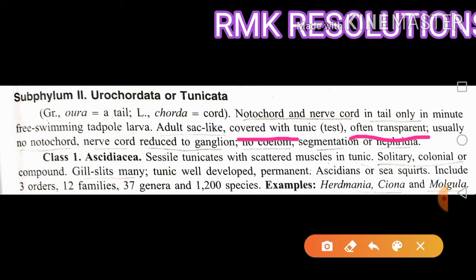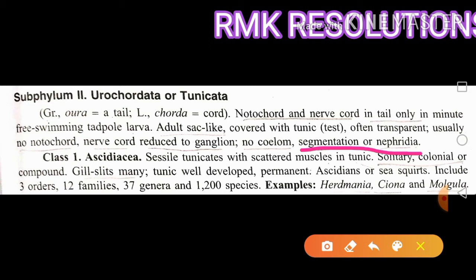In the adult the notochord is usually absent, the nerve cord is also not there, and only a reduced ganglion is present. There is no coelom, no segmentation and no nephridia. These are the main characteristics of the Urochordata.